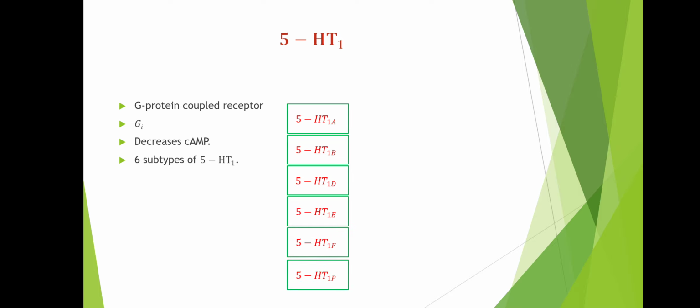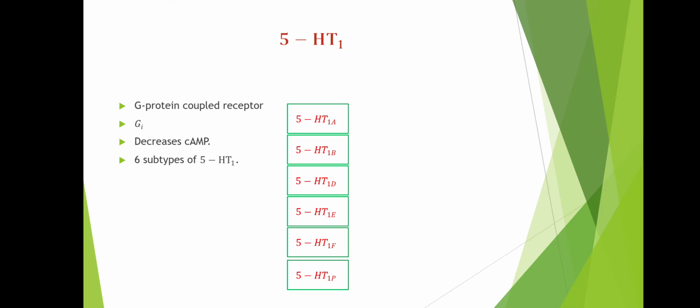This 5-HT1 receptor, as we know, is a G protein coupled receptor, a Gi, that is G inhibitory, kind of receptor, and it acts by decreasing the level of cyclic AMP. We know all this. We have 6 subtypes of the 5-HT1 receptor: 5-HT1A, 5-HT1B, 5-HT1D, 5-HT1E, 5-HT1F and 5-HT1P. So these are the 6 subtypes of the 5-HT1 receptor.